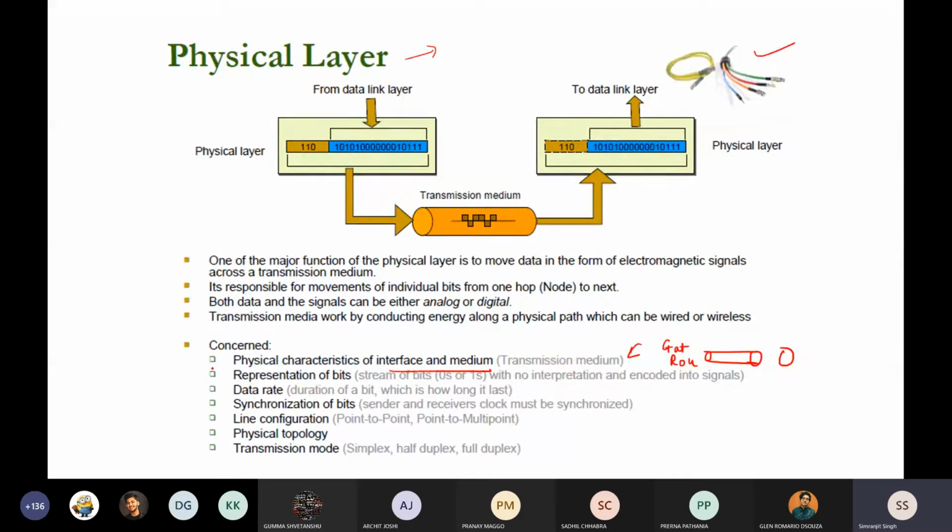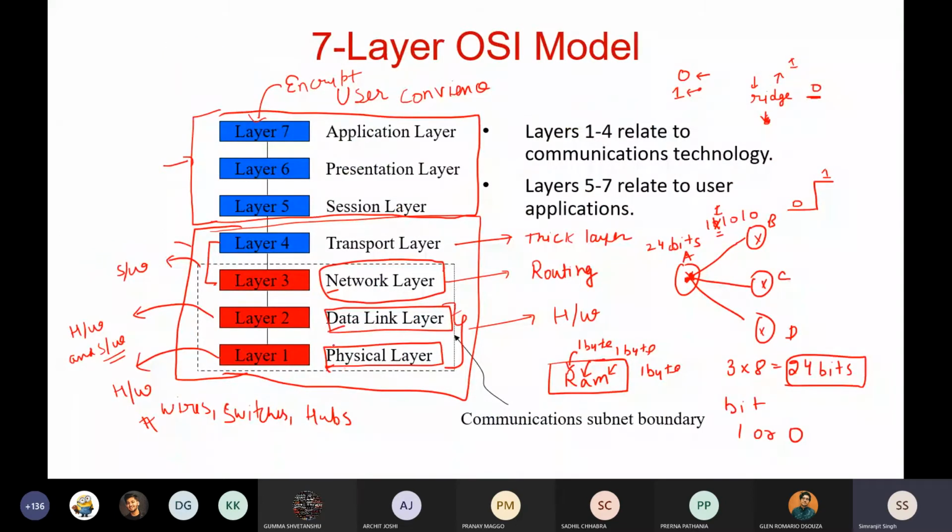First, in your physical layer, only the streams of zeros and ones will be transferred to the other side. If you're looking at the diagram, you might wonder why there are two physical layers, and then another one is the data link layer. If you understand the order here, it is P, D and T. Keep in mind P, D and T.